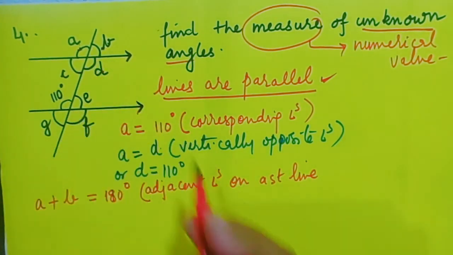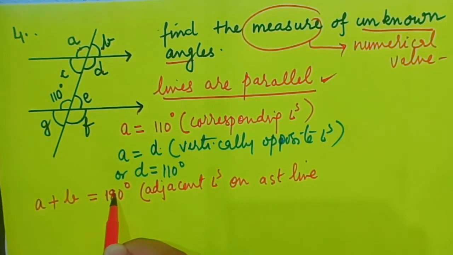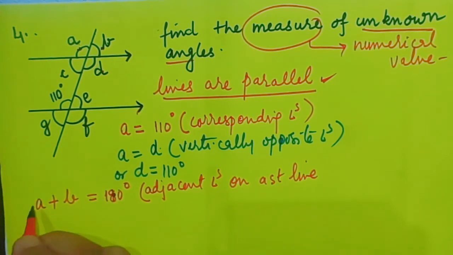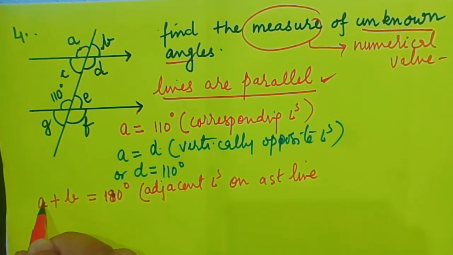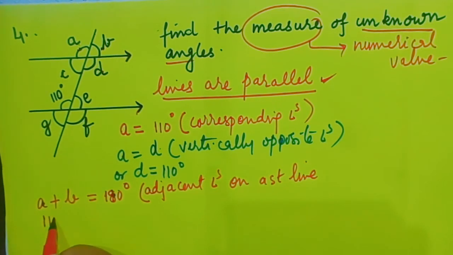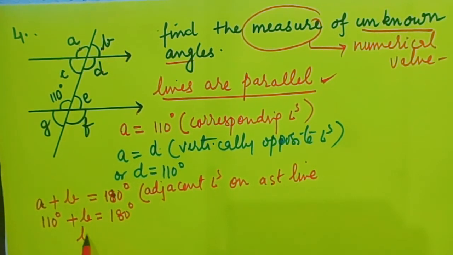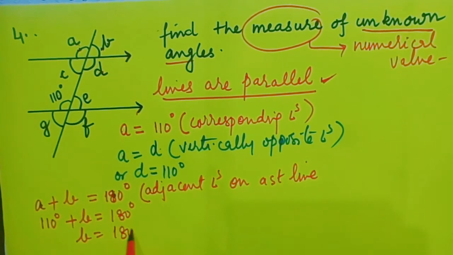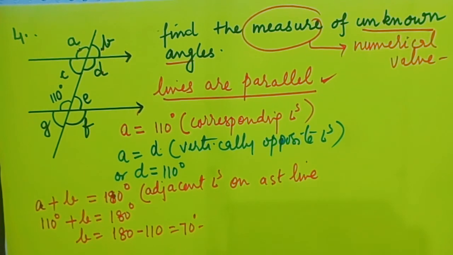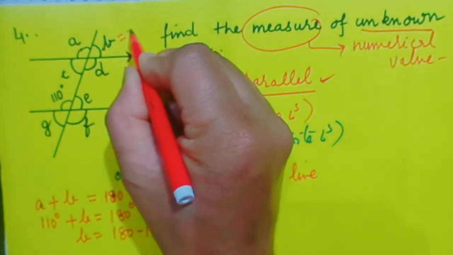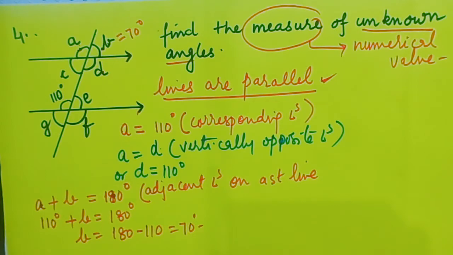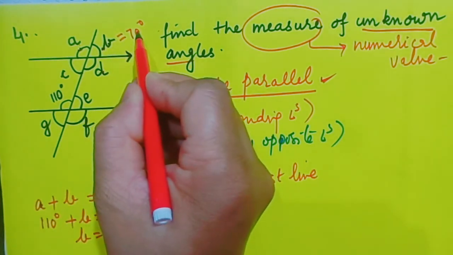Therefore, A plus B will be equal to 180 degree, where A is equal to 110 degree. So B is equal to 180 minus 110, which is 70 degree. So I got the value of B as 70 degree.